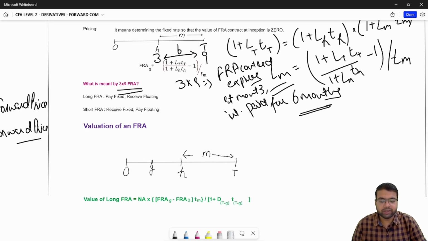You entered into an FRA contract at initiation, at time equals 0, and the fixed rate that you determined at that point was FRA 0.